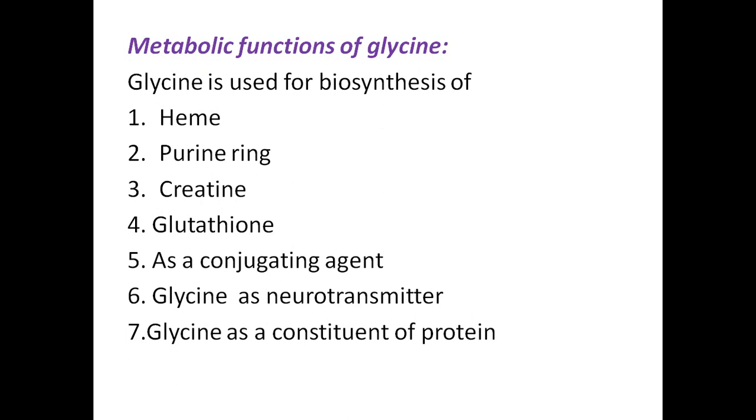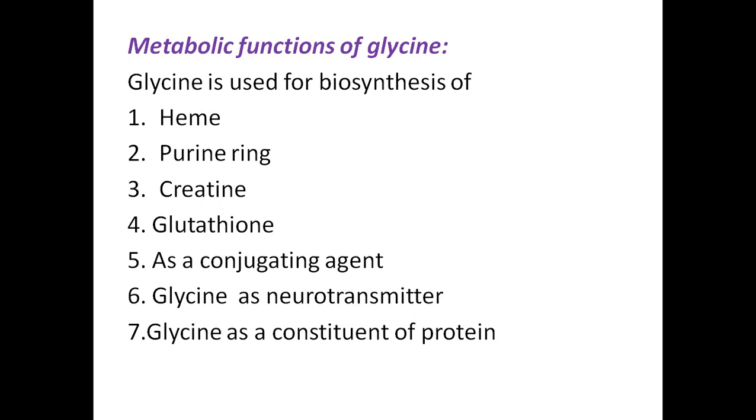Okay, so glycine is used for the biosynthesis of heme, for the formation of purine ring. This purine ring formation, when we discussed nucleic acid metabolism, the purine synthesis by salvage pathway, I have told how the carbons are coming from. The carbons of the purine ring are also included from glycine. Now creatine, glutathione formation means glutathione includes gamma glutamyl cysteine glycine.